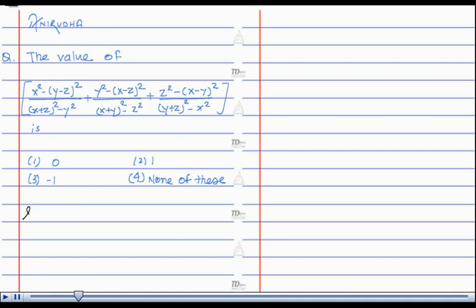Let's see the solution. In the above expression, we see all the terms are of the form a square minus b square, which is equal to a minus b into a plus b.